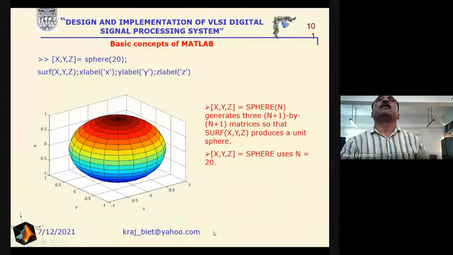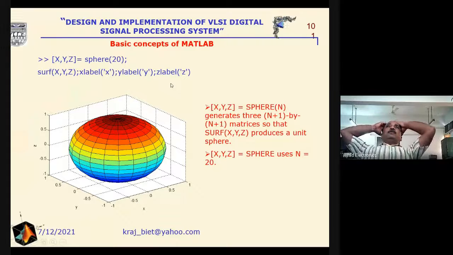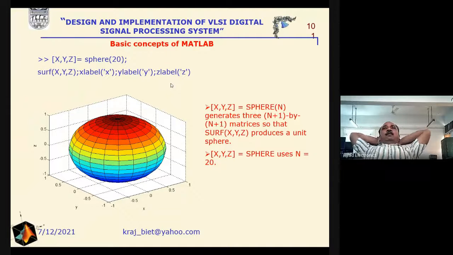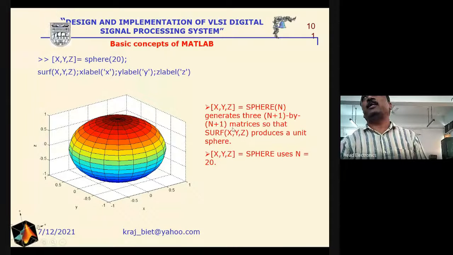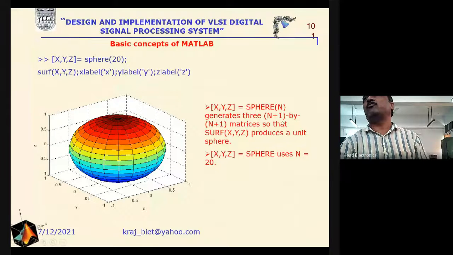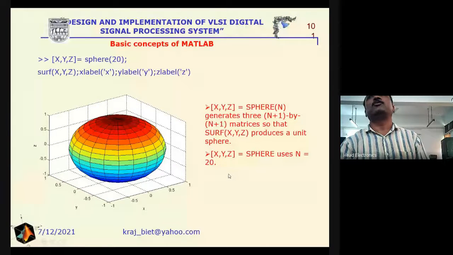If we are interested in the sphere using the surf command, first we define the sphere. If we write x, y, z equal to sphere n, it generates three (n plus 1) by (n plus 1) matrices, so that surf x, y, z produces a unit sphere, and here sphere uses n equal to 20.